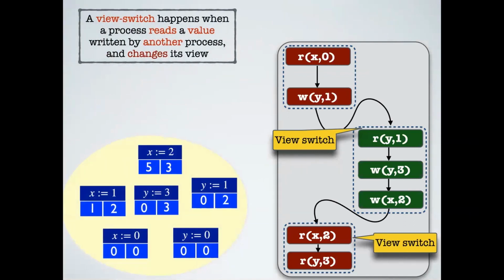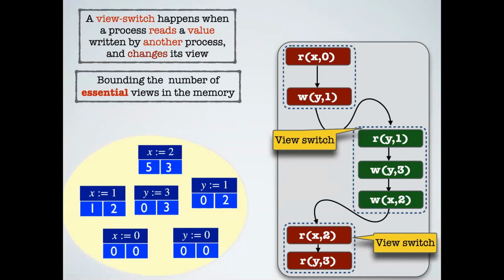Okay, so how do we define this a bit more formally? To define a view switch, notice that what is really interesting are those messages which result in a view switch, right? So if you look at the memory pool here, we want to call some messages essential messages, which basically are going to be useful in the change of view of a process which reads that message. And there are some messages which are redundant, which are never read at all by any process. And there are some messages, for example this y3 message, which is useful, but not essential, right?